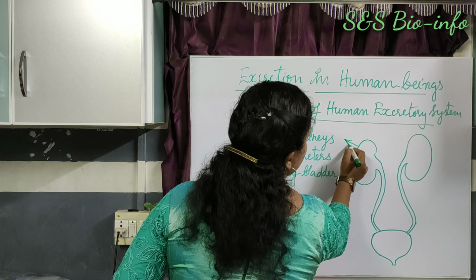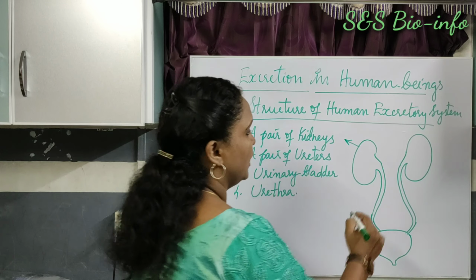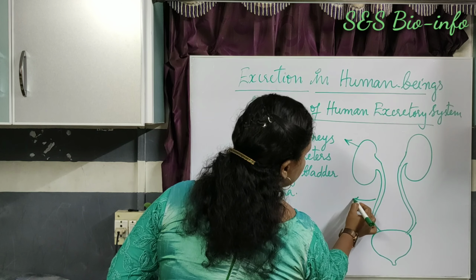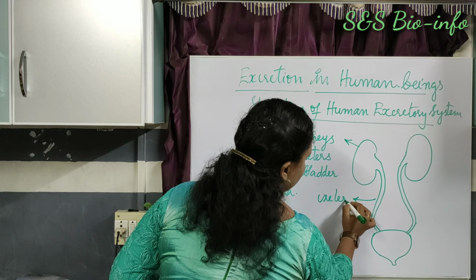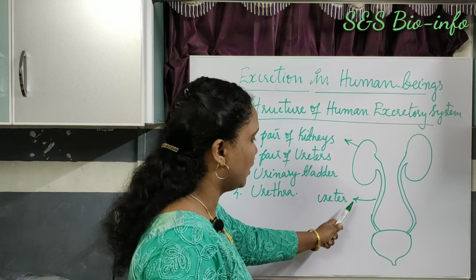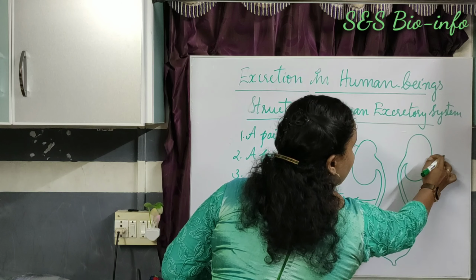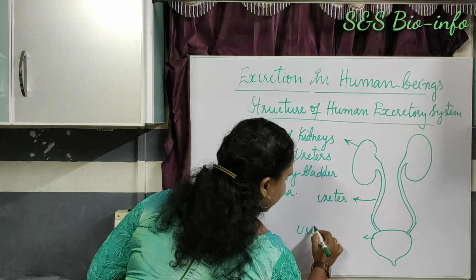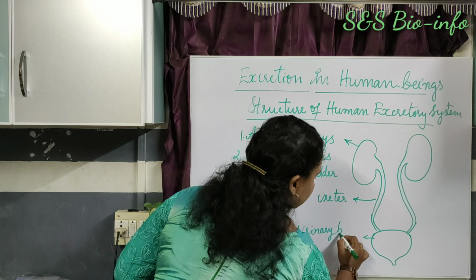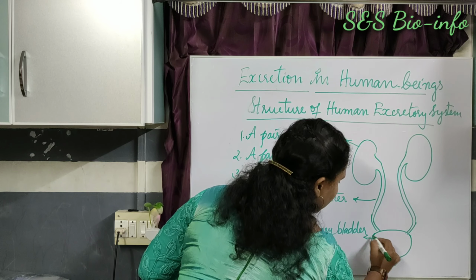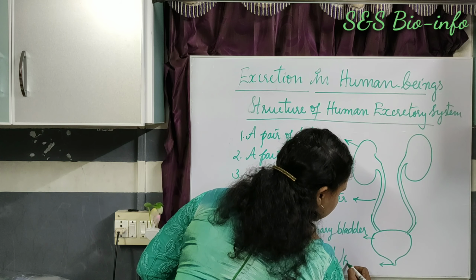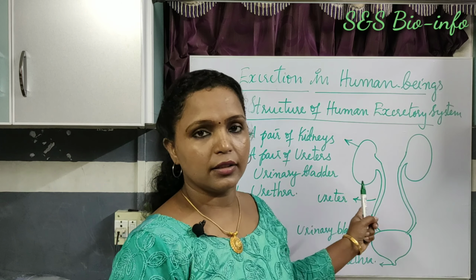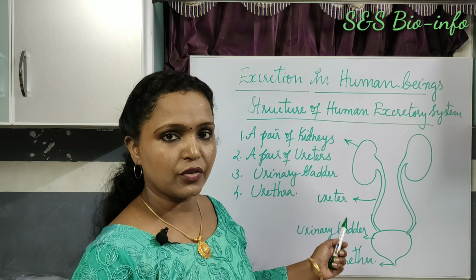Kidneys, a pair of kidneys. This is the right side kidney, right kidney. This one is the left kidney. A pair of ureters. Ureter, the right ureter. So right kidney, right ureter. Then this one, left kidney, left ureter. Urinary bladder. Then urethra. Okay, these are the main parts of the human excretory system.